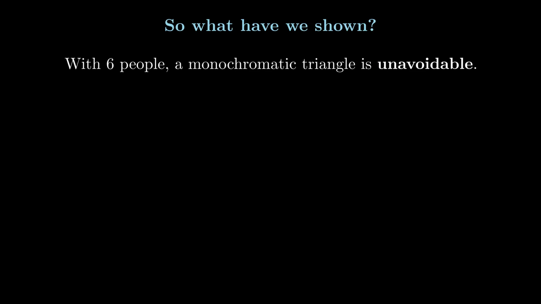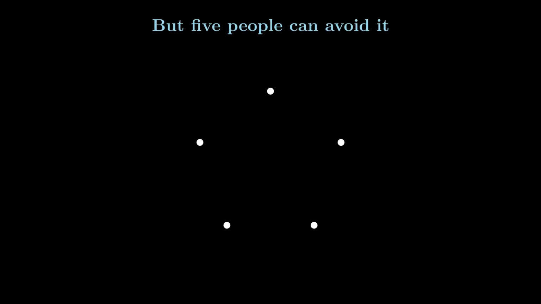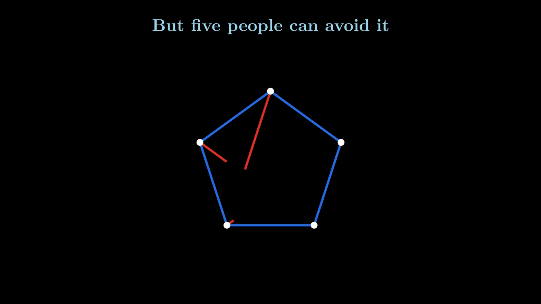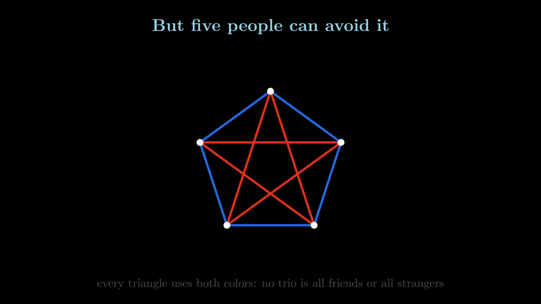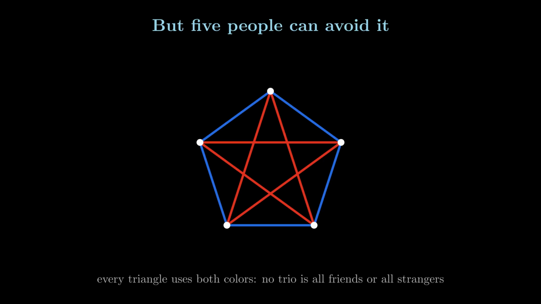There is always going to be a group of either 3 people that are all friends or that are all strangers. It turns out that 6 is the smallest number for which this property holds. With only 5 people, you can avoid it. Seat 5 people in a pentagon and color the 5 outer edges, the friendships, blue. Then color the 5 diagonals red. Now check any triangle you like. It always uses both colors, some pentagon edges and some diagonals. So no 3 of the 5 are all friends, and no 3 are all strangers.